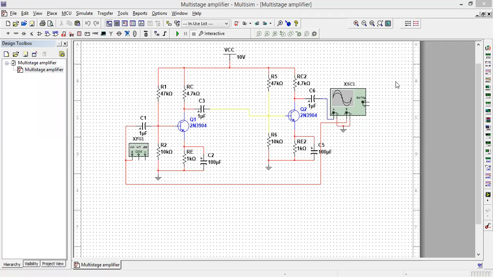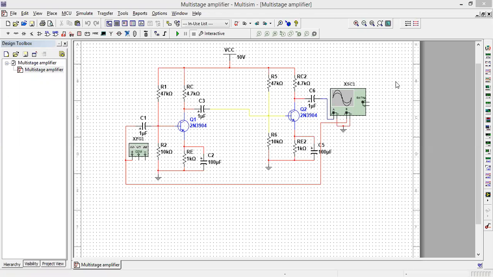Bismillahirrahmanirrahim. In our last lab, we discussed the common emitter, common base, and common collector amplifiers. Today we will discuss the multi-stage amplifier. What is actually a multi-stage amplifier?